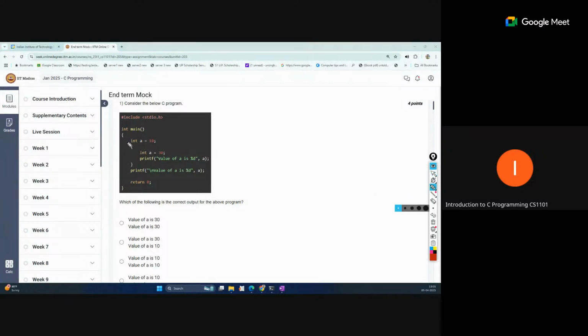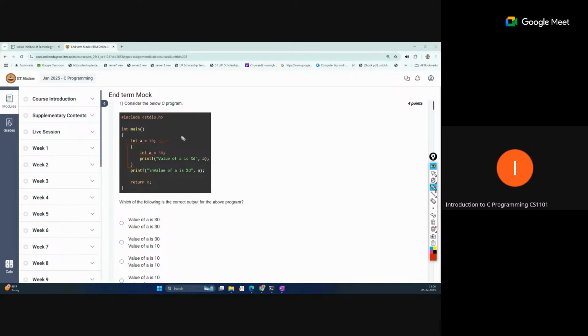So you can see int a equal to 10. This is the first line we have defined. Inside this brackets, we have defined it that time a. Okay, so this is another variable, int a. So the scope for the second a is only in this block, not outside of this. But the outer scope you can access from inside of this block as well as outside of this block, but only in the main function.